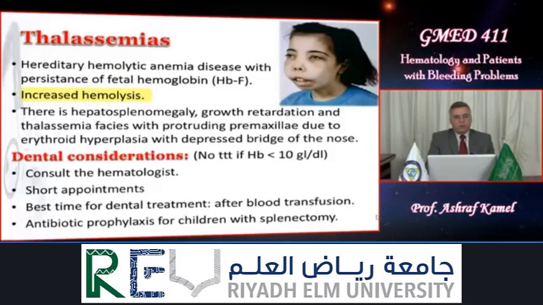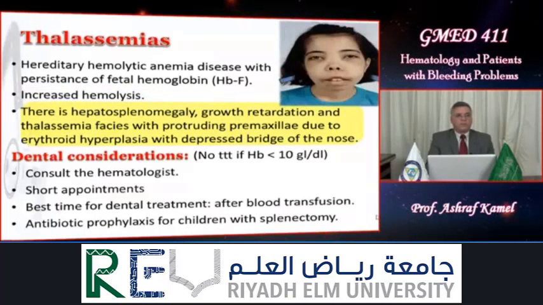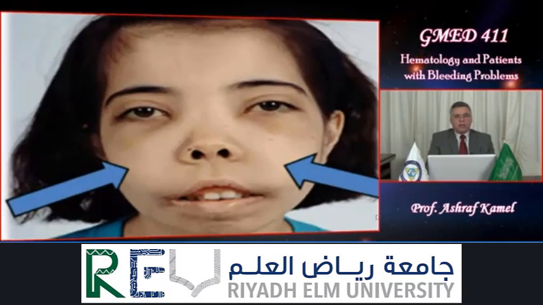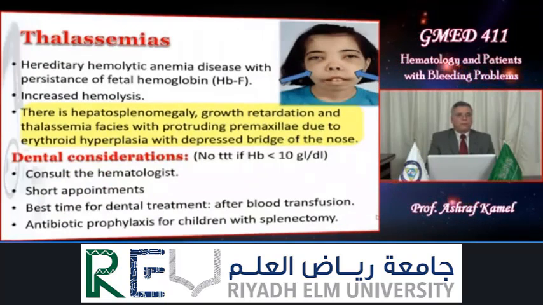There are certain characteristic manifestations like hepatosplenomegaly because of increased rate of destruction of red cells in the liver and spleen, growth retardation, and thalassemia facies with protruding premaxilla due to increased activity of the red bone marrow present inside the maxilla, and this is the case also in all other sites of the red bone marrow.